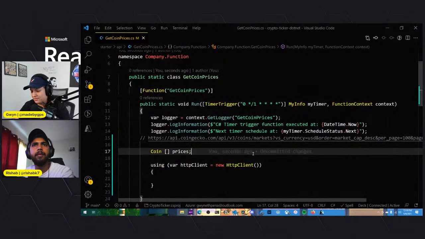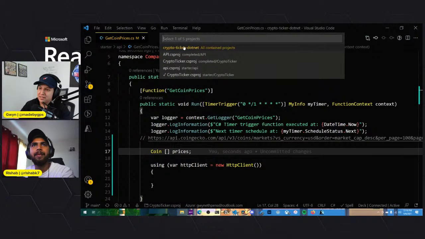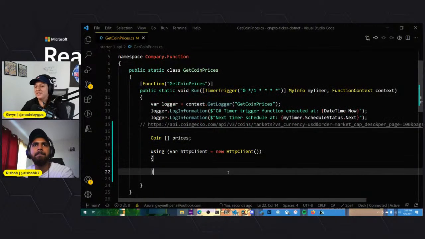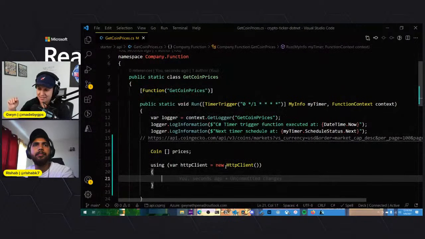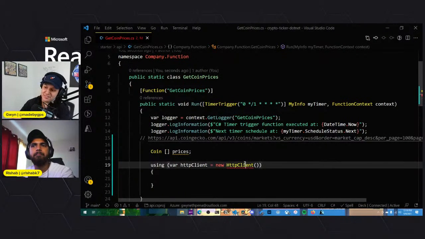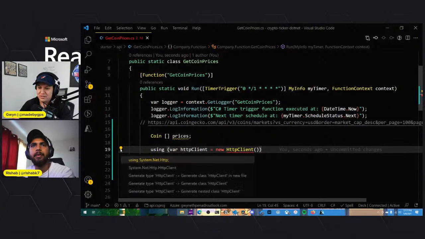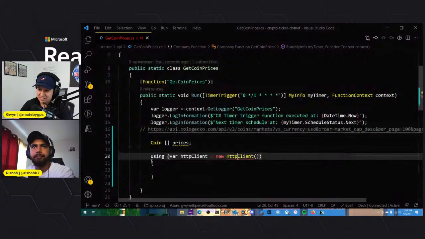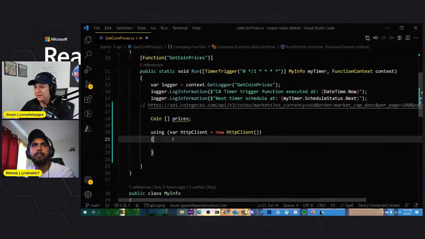Oh, you know what? We're probably running into that error that I had yesterday. Select project. Which one would it be? Crypto ticker. We're in the back end, so it's API. Yeah. We're in the starter one here. So this is an issue I ran into yesterday, which Rishab figured out, is when the IntelliSense is not set to the correct CS proj, then you won't get these errors, and then you're kind of just guessing things. So if we click on this one, it says yes, we have to use system.net.http. Cool. All right, great.